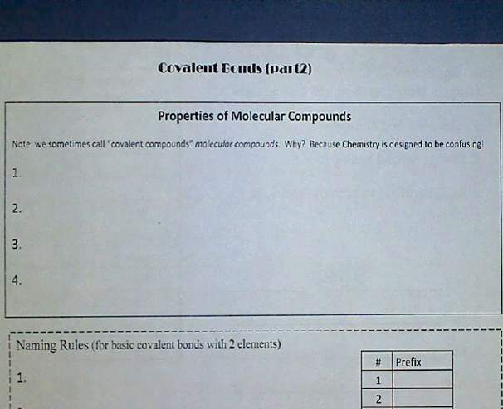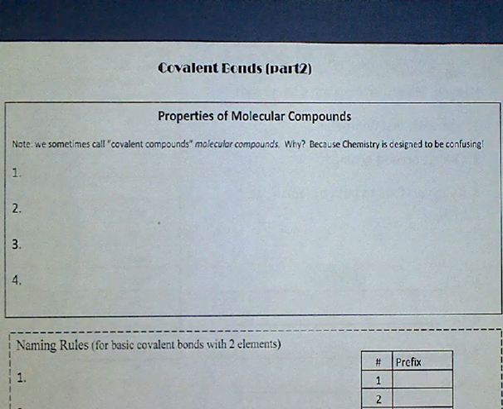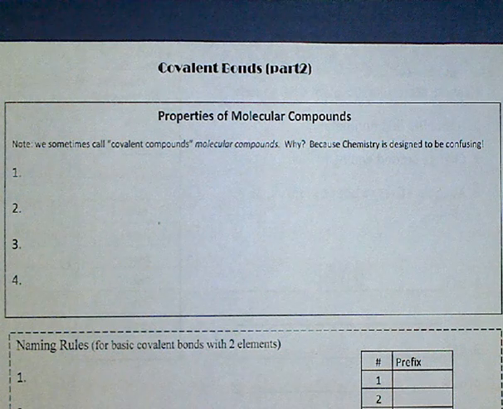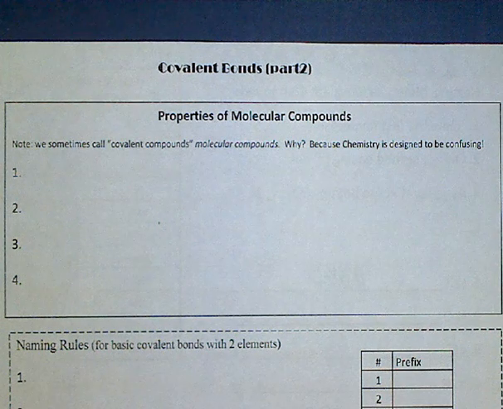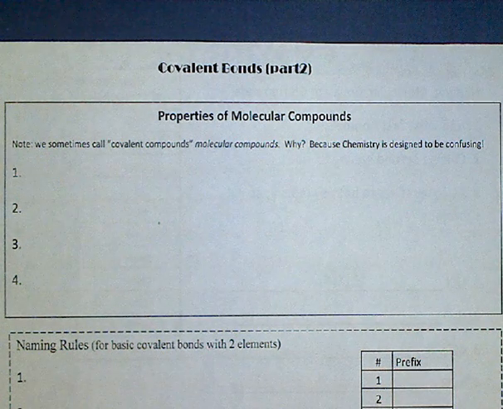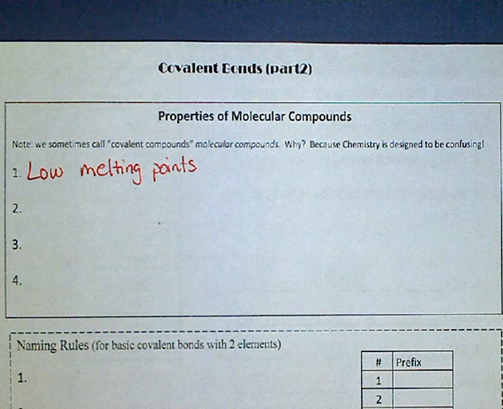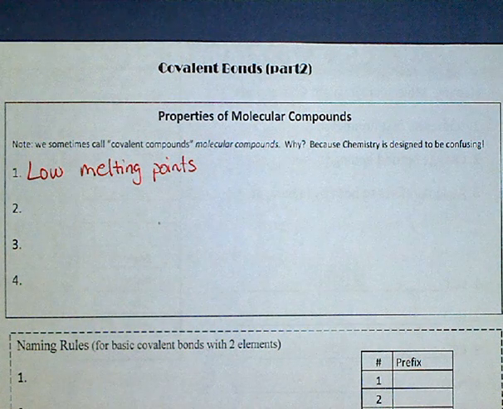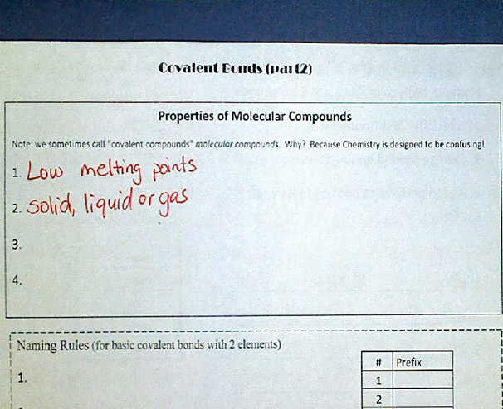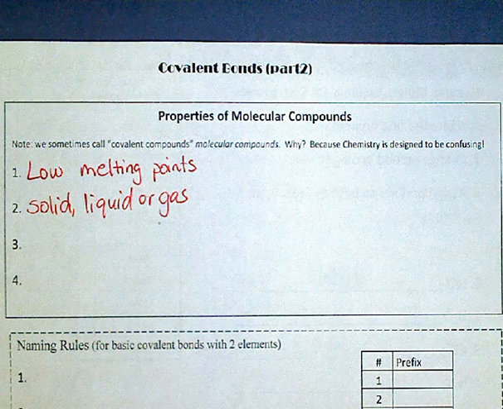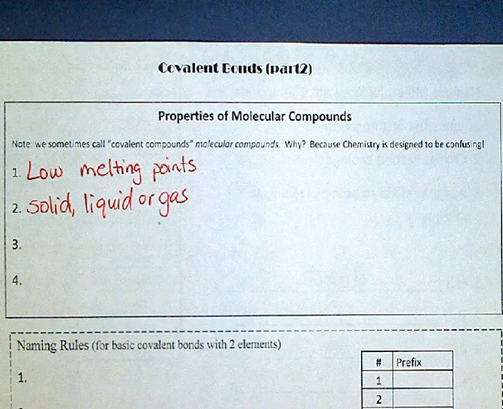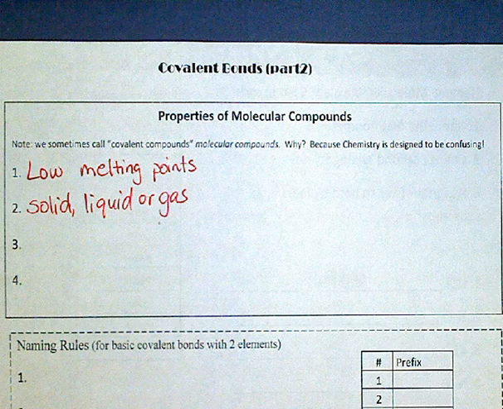Now, these properties are going to be very dissimilar to ionic, so pay very close attention to these. Covalent bonds have low melting points. They can be solid, liquid, or gas, whereas ionic was just solid.